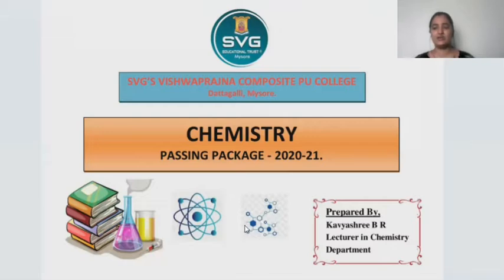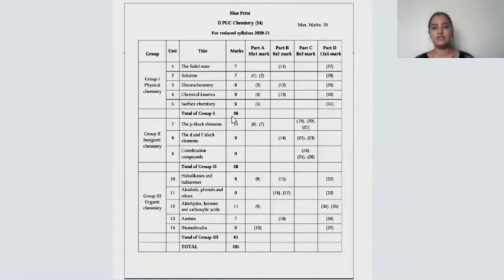Everyone. Today we are going to discuss some of the important questions of the third chapter of your chemistry syllabus, that is electrochemistry. And if you see the blueprint here, children, the electrochemistry chapter has got a weightage of 8 marks, in which one 1 mark question will appear from part A, one 2 mark question from part B, and one 5 mark question from part D. Totally, the electrochemistry chapter has a weightage of 8 marks, and we can think that electrochemistry is a very important chapter according to your final board exam.